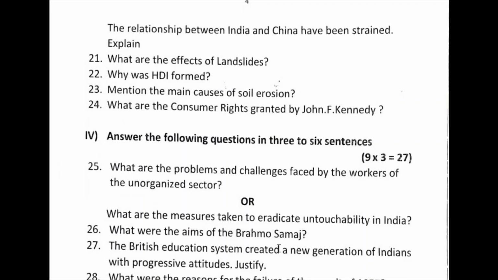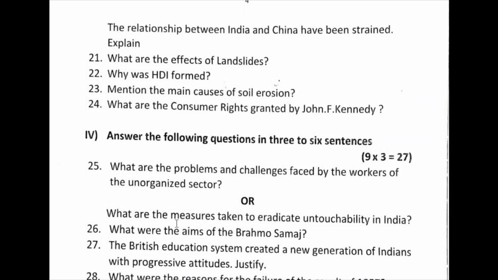question in that option 1. What are the measures taken to eradicate untouchability in India? Important question. Article 17 prohibits practice of untouchability. Untouchability Offences Act was implemented in 1955, which was amended, and Protection of Civil Rights Act was implemented in 1976.